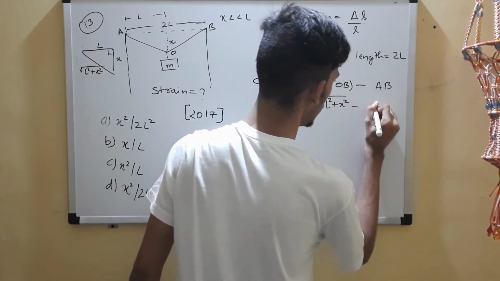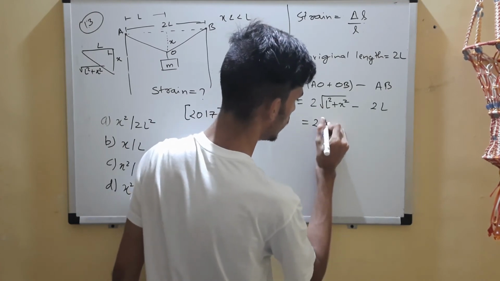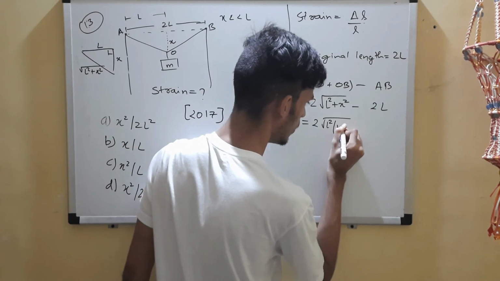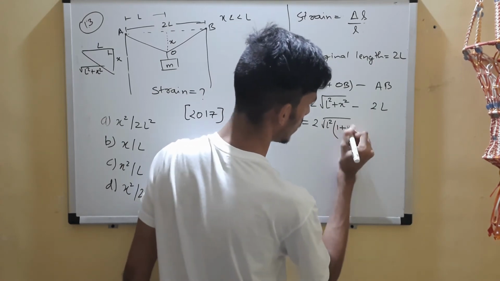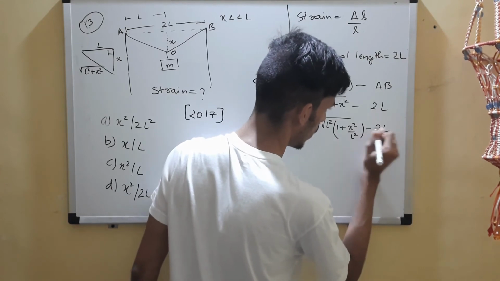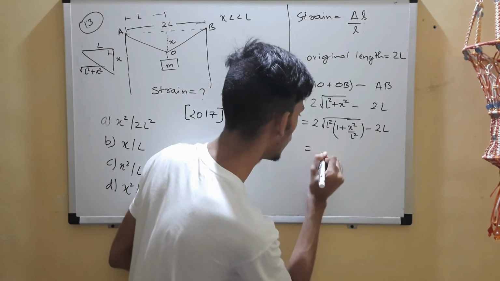Minus AB, which is 2L. So I'll take L square common from here, and write it as L square times 1 plus x square by L square, minus 2L. You'll come to know why I am doing this, because I can take 2L common.